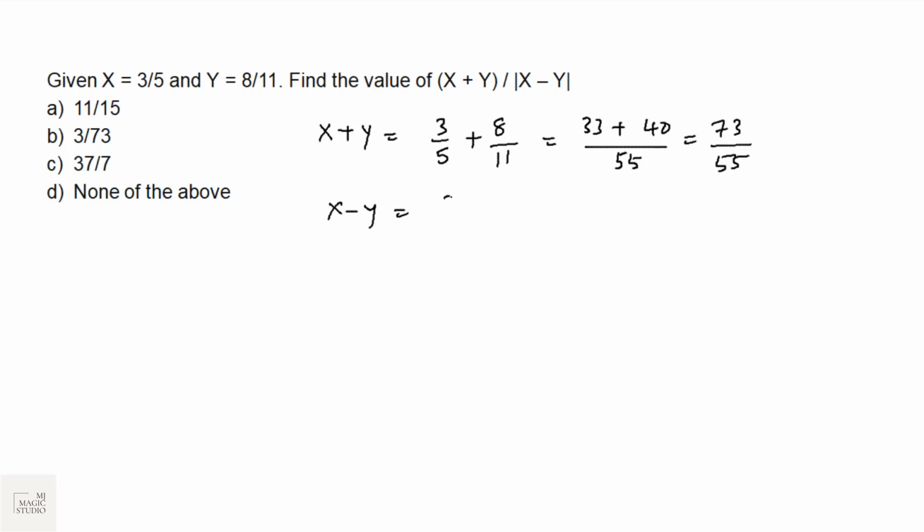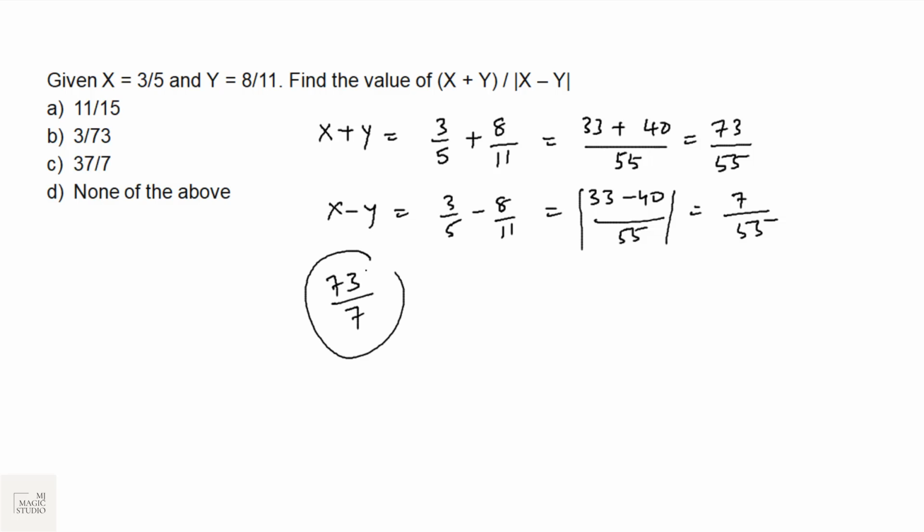Now x minus y, 3 by 5 minus 8 by 11, that would be (33 minus 40) by 55. Since it is mod, let us write this as 7 by 55. So (x plus y) upon mod (x minus y) would be 73 by 7. And 73 by 7 we don't have in any option. It is none of the above. The answer should be 73 by 7.